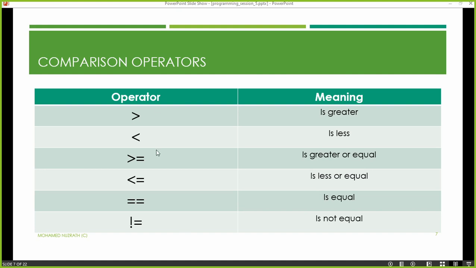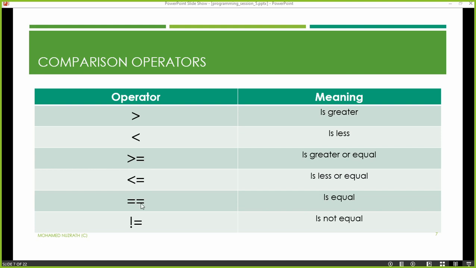Right, so these are the list of the comparison operators. We will see their meanings. First of all, this one is called is greater. The left side is the large, open side, and the right side is the narrow side. This one has the left side narrower and the right side larger, so this is called is less than, or the is less operator. The next one is greater or equal to. I will show you some examples. This one is less or equal to. This one says both values are the same, that is equal to.